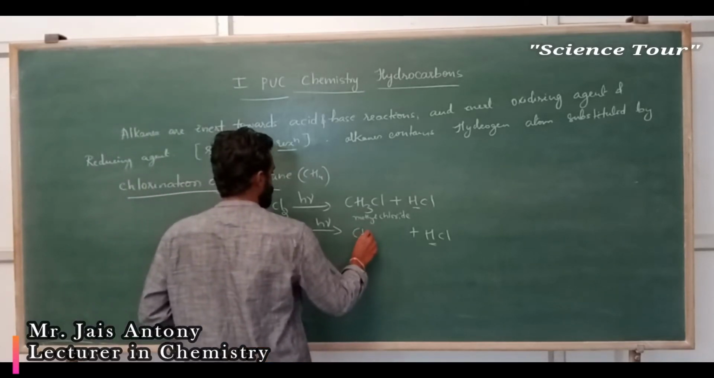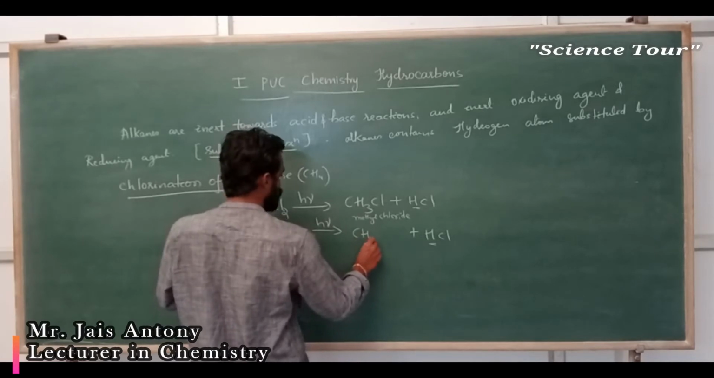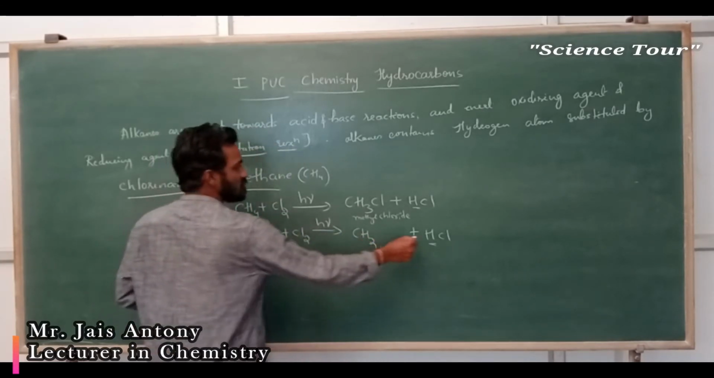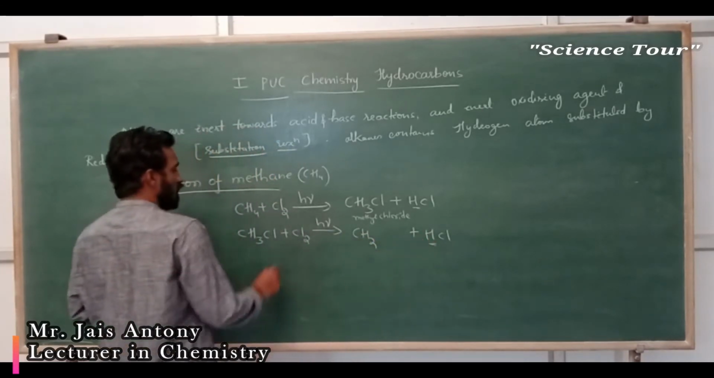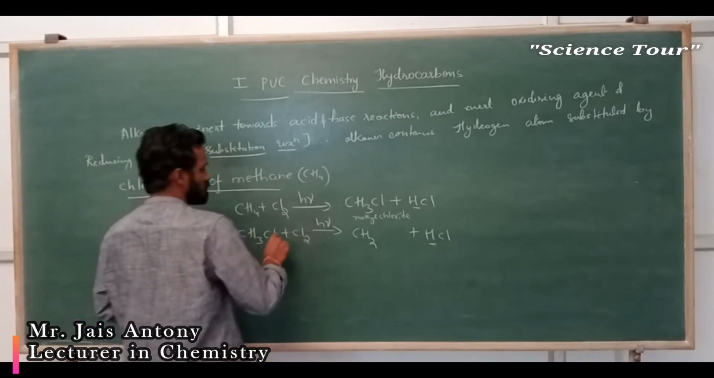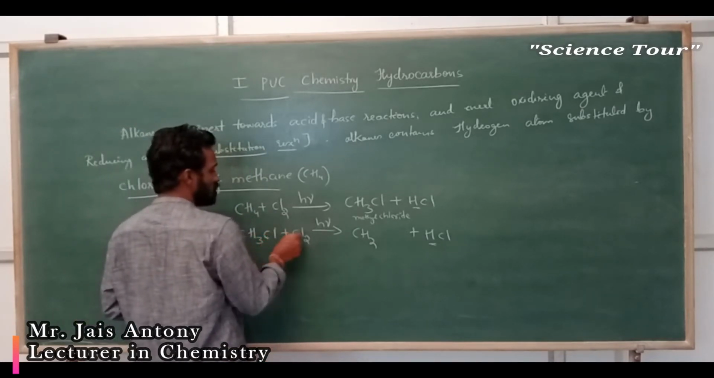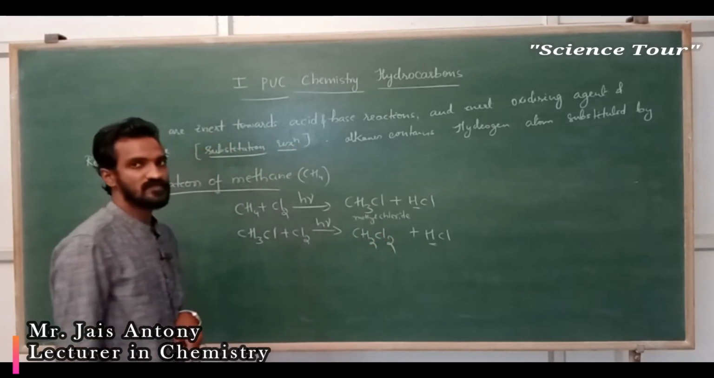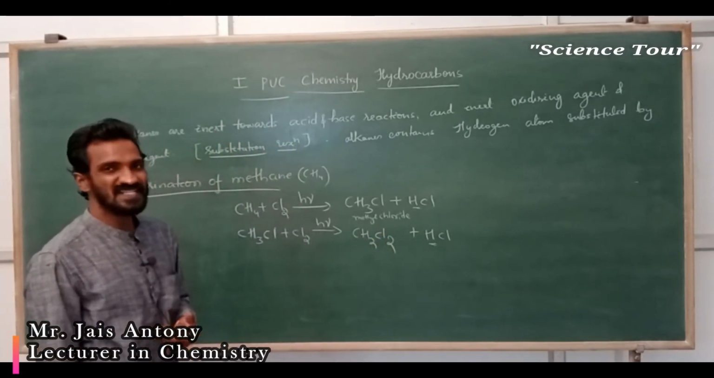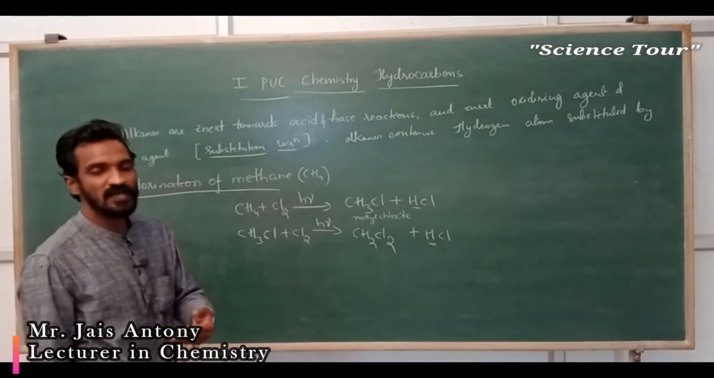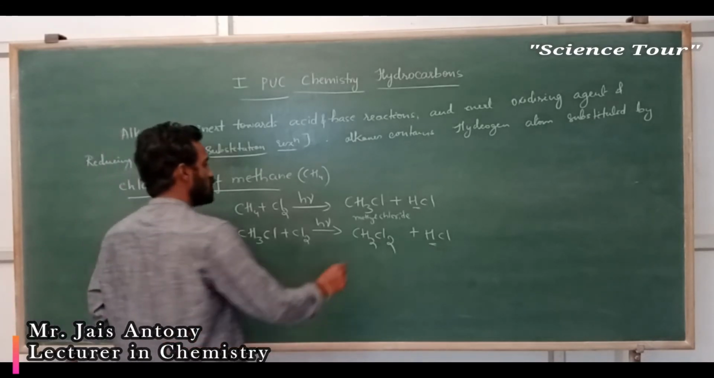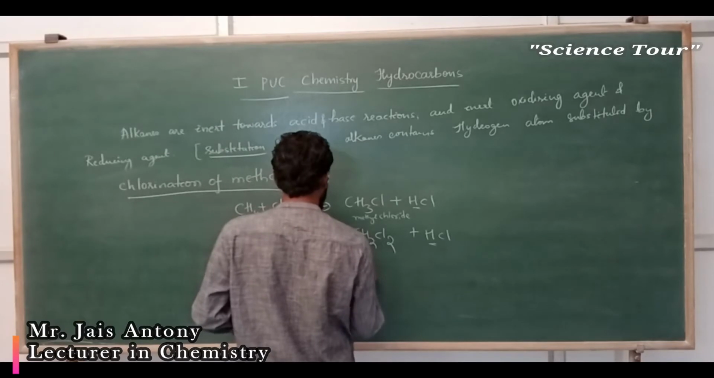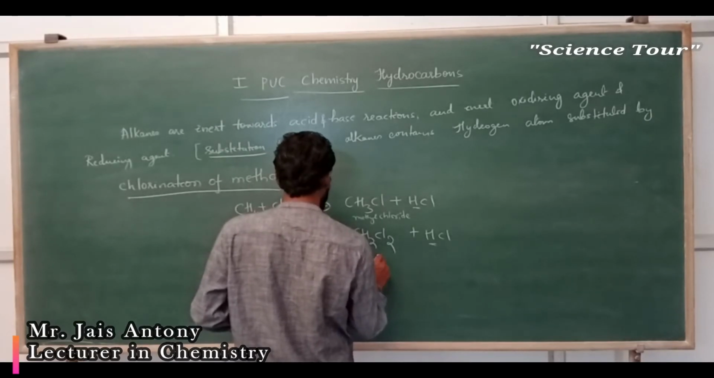So here CH2, because one H is replaced. That H is this one, and here one extra Cl is added. Already one Cl is there, and one extra Cl is added: CH2Cl2. Each time we are replacing one hydrogen by adding one chlorine. This is called substitution. This is actually dichloromethane.